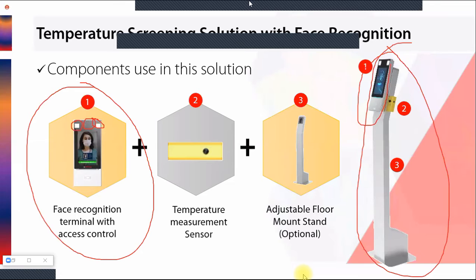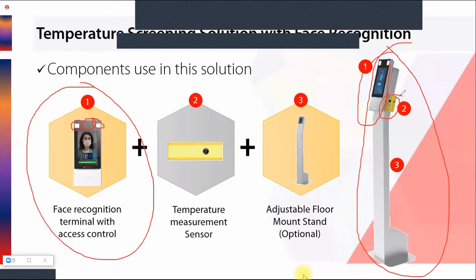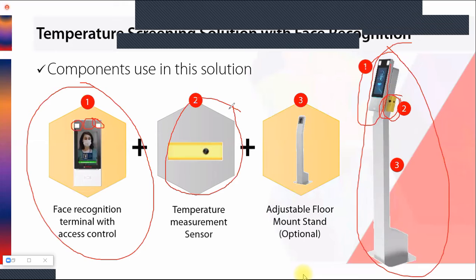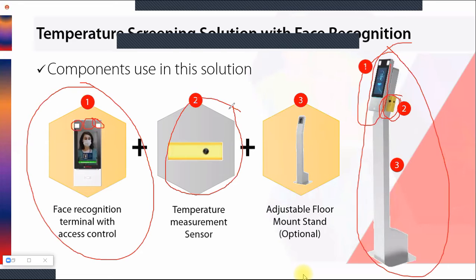The second component is this small one, the wrist temperature measurement sensor. Whenever any person comes in front of this device, he has to place his wrist in front of the temperature measurement sensor. The distance will be 3 centimeters. The sensor will measure the temperature and pass it to the face terminal, and the face terminal will recognize the face and overlay the temperature information.